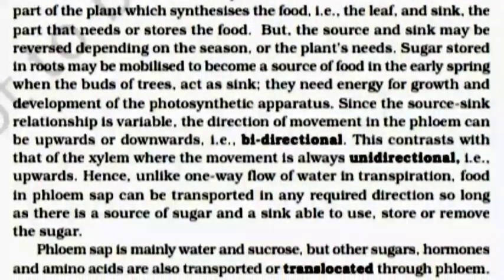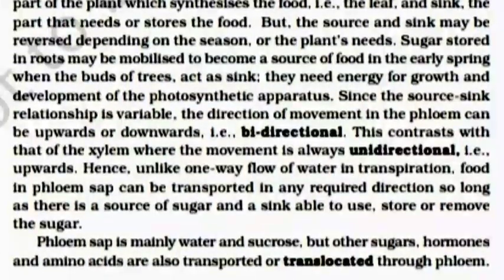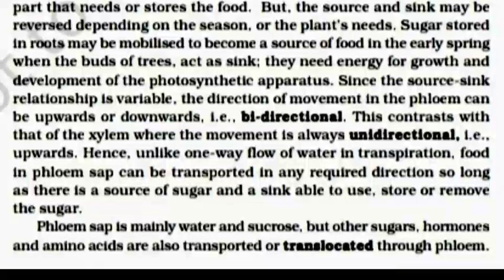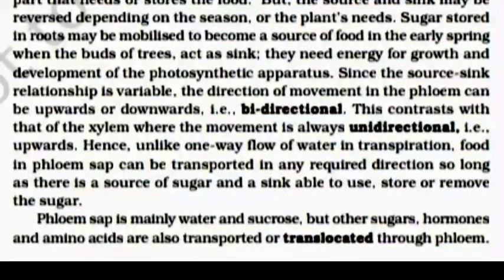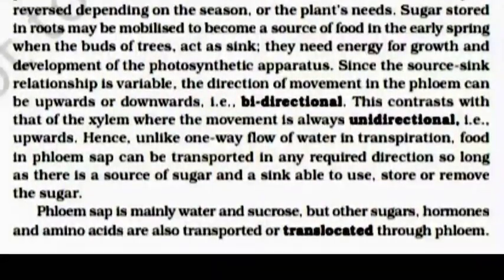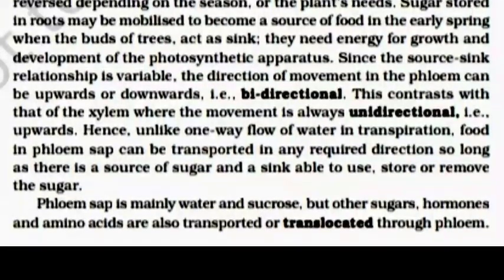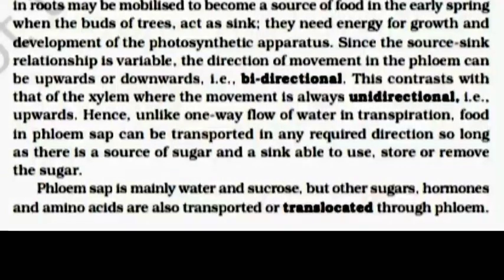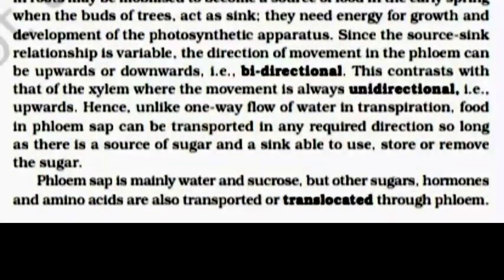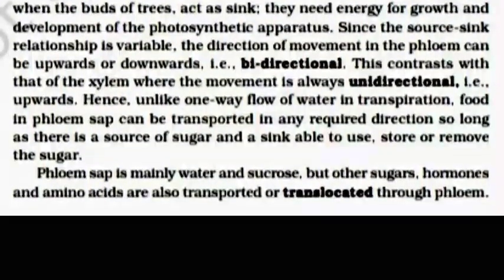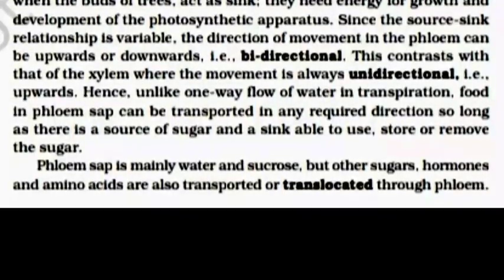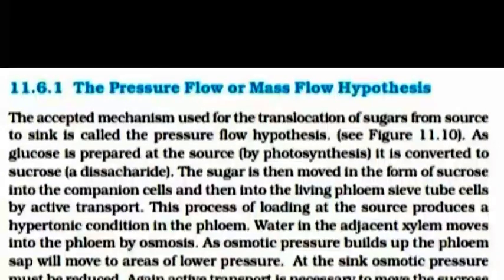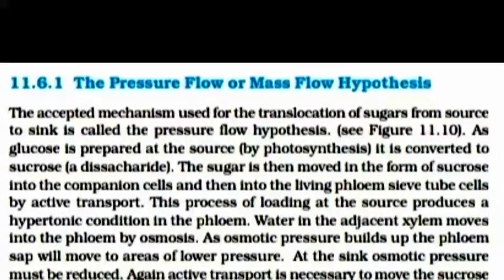Hence, unlike the one-way flow of water in transpiration, food in phloem sap can be transported in any required direction so long as there is a source of sugar and a sink able to use, store or remove the sugar. Phloem sap is mainly water and sucrose, but other sugars, hormones and amino acids are also transported or translocated through phloem.